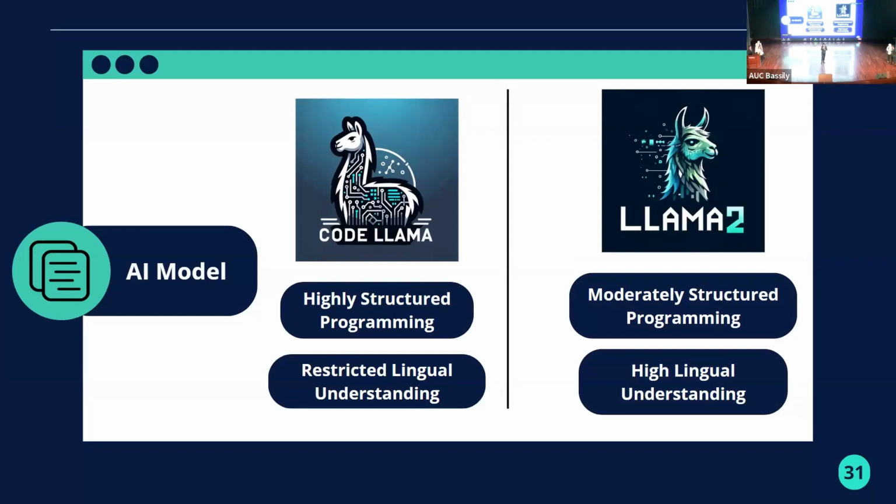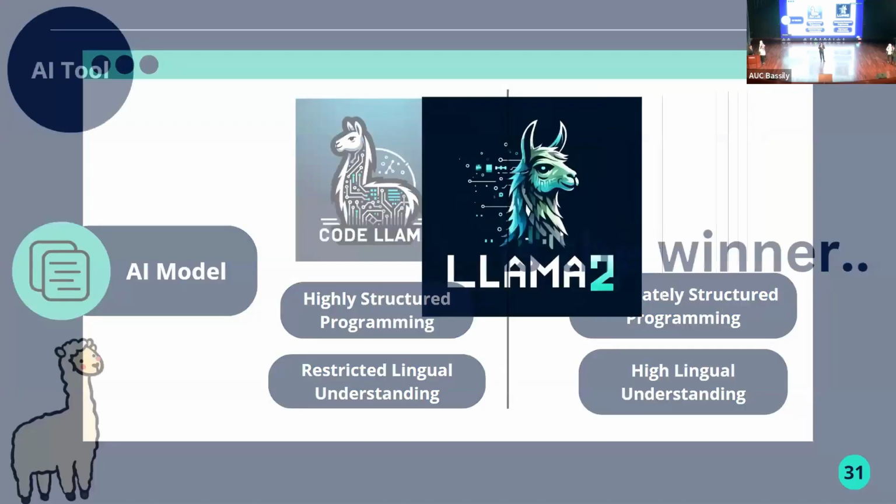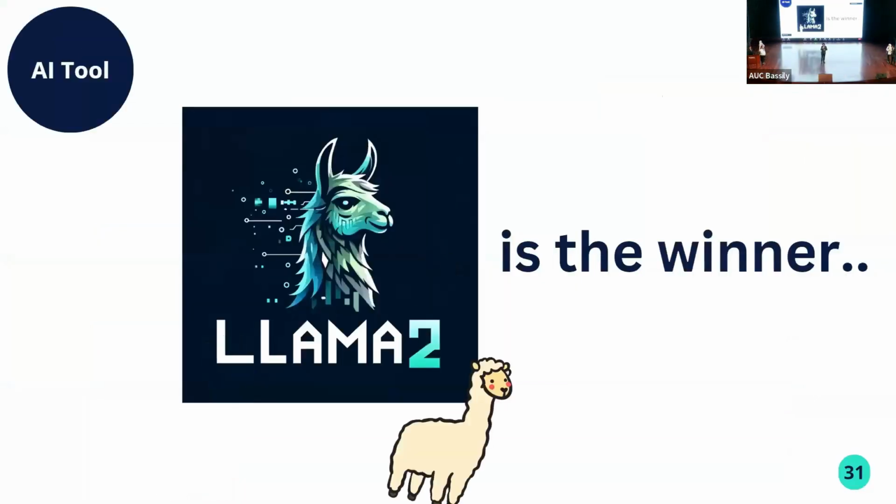And it's worth mentioning that Code Llama, due to its low lingual understanding, did generate some garbage at the end of the file. But with Llama 2, we were able to use its versatility in language in order to have a code-generated English dataset, yet able to produce correct output with various English descriptions. So at the end, Llama 2 is the winner.